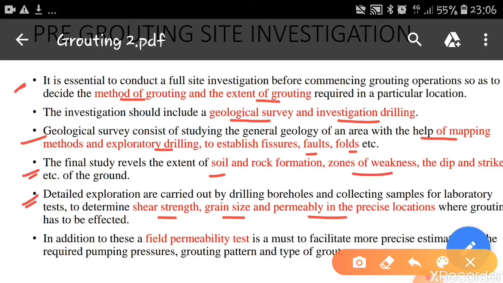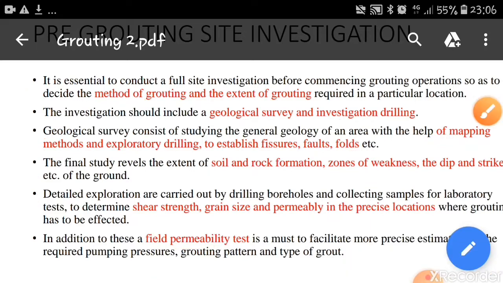In addition to this, a field permeability test is a must to facilitate a more precise estimate, which is required to decide the pumping pressure, grouting pattern and type of grout. The permeability test can be conducted in the laboratory, and we also have to conduct it in the field itself, because then we will come to know what pumping pressure is required to penetrate the grout, what grout pattern is required, and what type of grout is required to inject inside the soil mass. These are the details required in the case of pre-grouting site investigations.